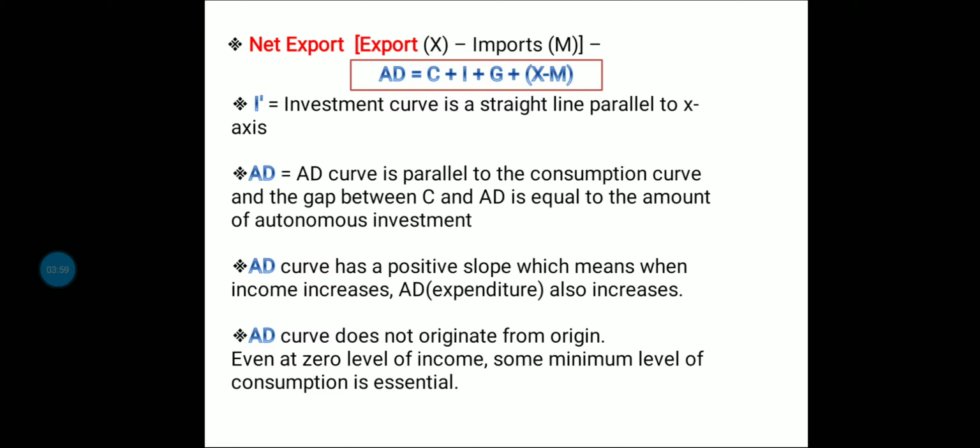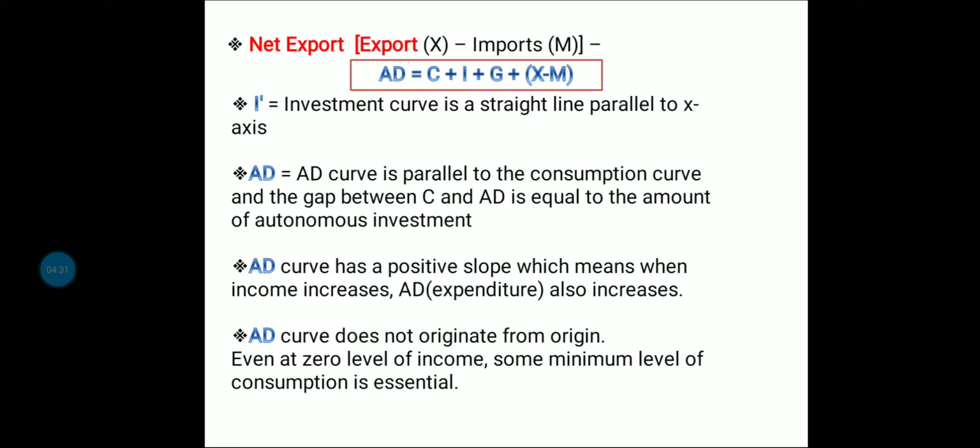Though we have assumed that investment is autonomous, which means that it does not depend on income, investment may increase at a lower rate of interest, or it depends upon certain factors like the availability of credit, the rate of interest, etc. But in our course of study, we assume that investment remains constant.